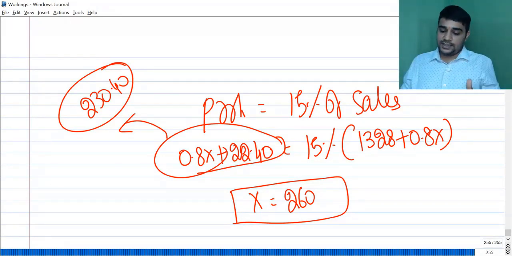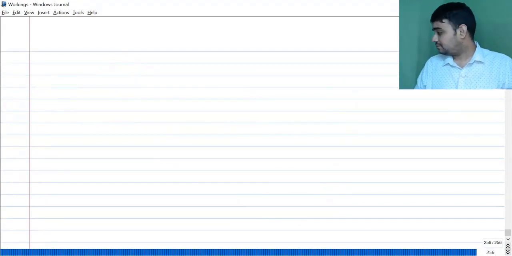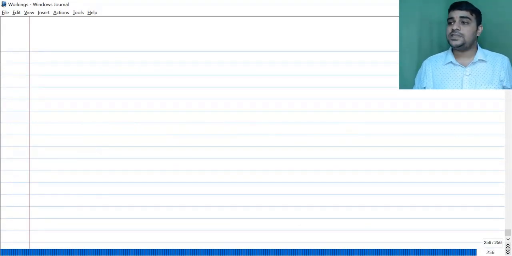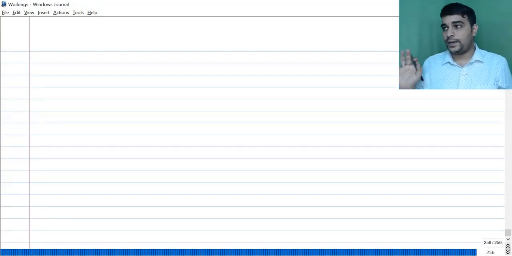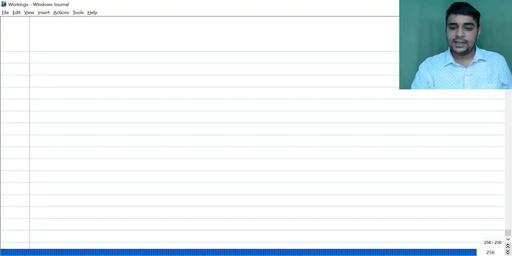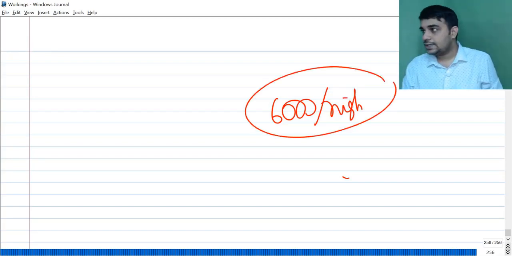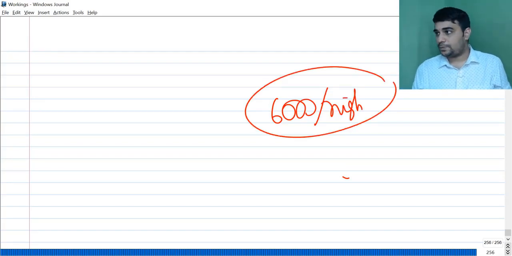Now the FMCG division goes and says that we need 20 rooms on a daily basis. You please provide us 20 rooms on a daily basis. Demand is not there in the market. They say we will charge you 6000 per night. Internal charges. Okay, these are internal charges. 6000 rupees per room per night is going to be charged.